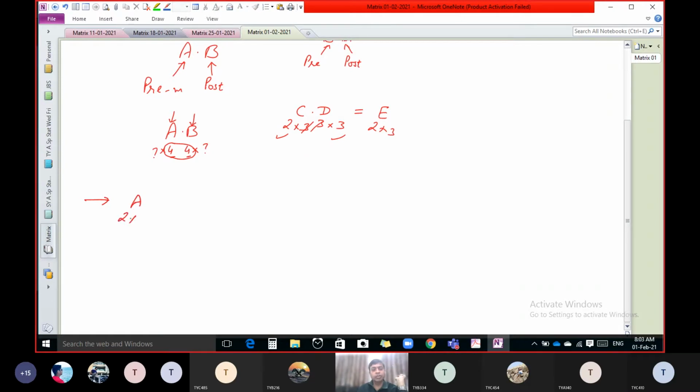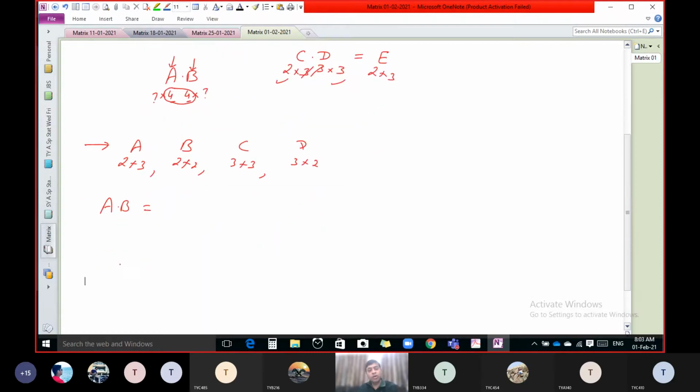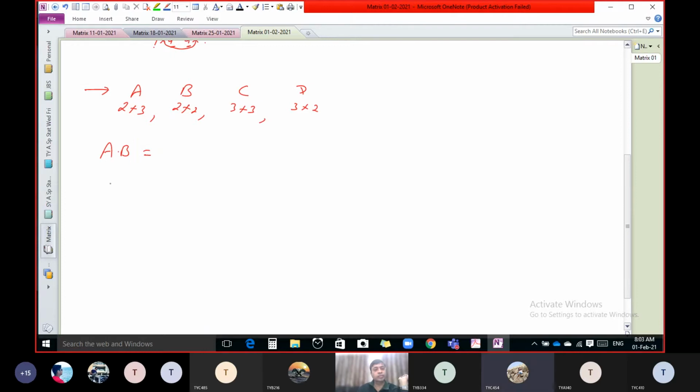Suppose there is one matrix A 2 by 3, B 2 by 2, C 3 by 3, D 3 by 2, and there is a question, check whether A into B is possible or not. Can you tell me A into B is possible or not? No, sir. Not possible, because this is 2 by 3 and this is 2 by 2, and these two are not same, so it is not possible. Okay, can you tell me B into A is possible or not? Yes, sir. Let us check.